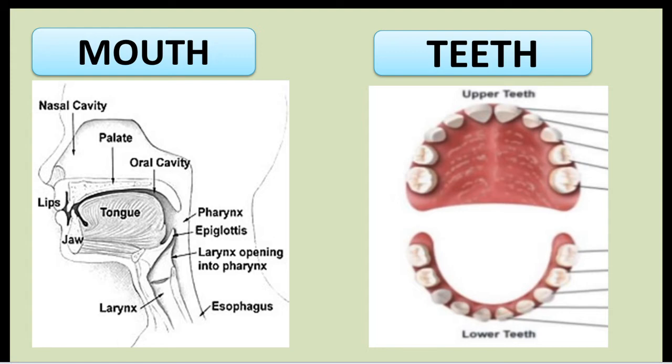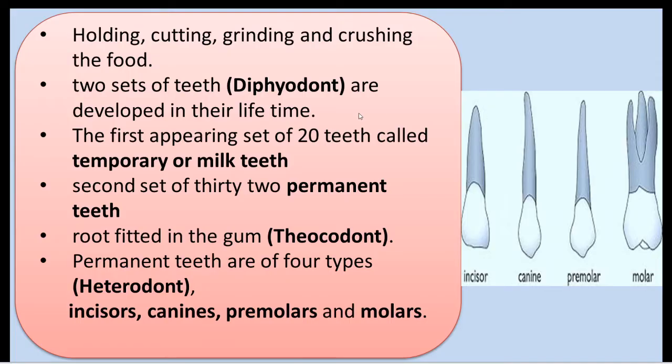Then our next topic is teeth. We know the teeth are the hardest structures, used for cutting, grinding, holding and crushing the food, right? In human beings, there are two sets of teeth. The two sets of teeth are called diphyodont.